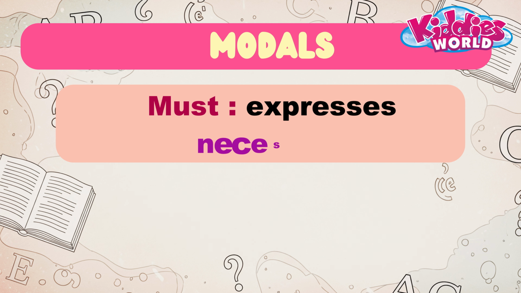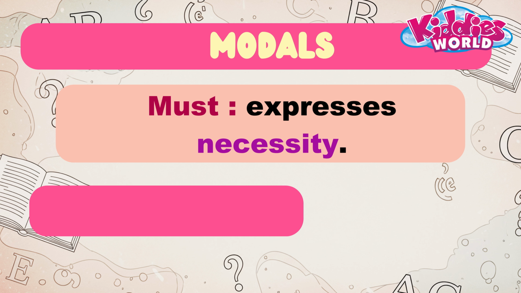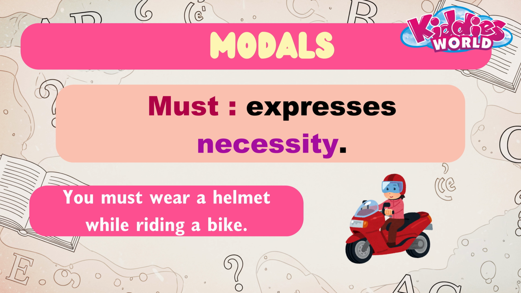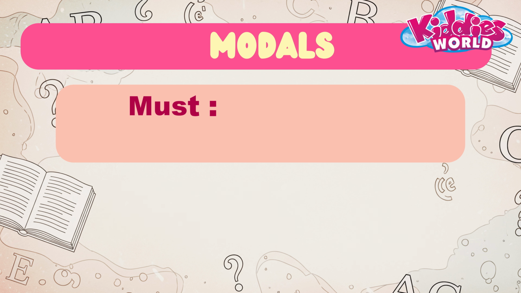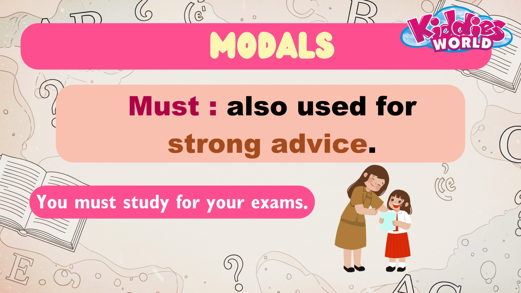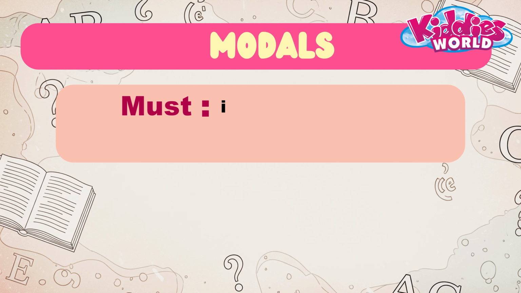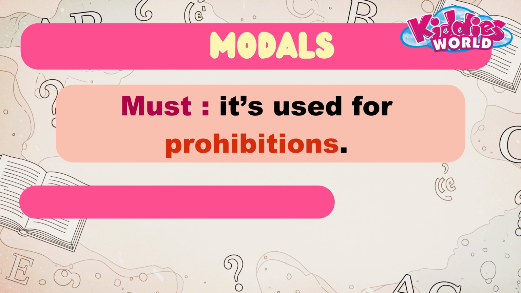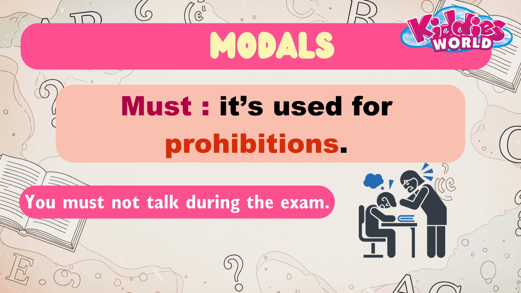Must. Must expresses necessity. Example, you must wear a helmet while riding a bike. Must is also used for strong advice. Example, you must study for your exams. It's used for prohibitions. Example, you must not talk during the exam.